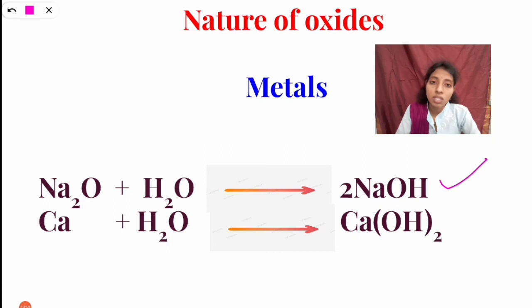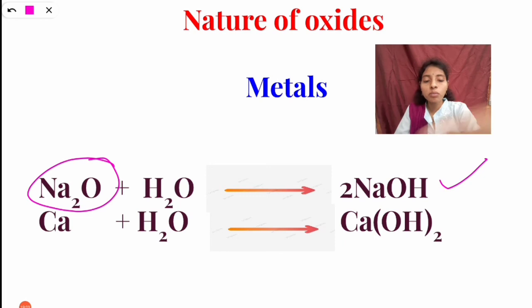From oxides we are getting hydroxides. So sodium reacts with oxygen to form sodium oxide, and sodium oxide reacts with water to form sodium hydroxide.